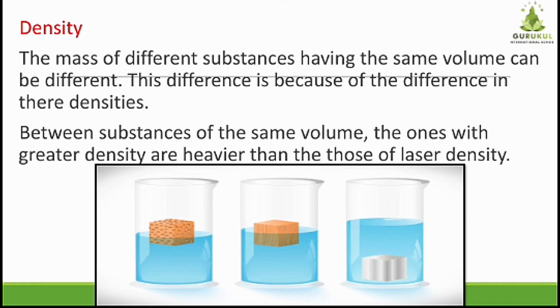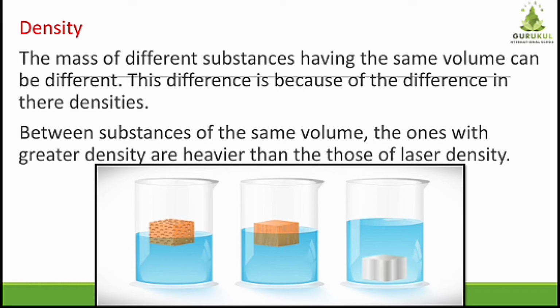Now here students, you can see three blocks we have put into the water. Three containers are there. The first block is made up of sponge. The second block is made up of wood. Third block is metal. So in the first picture, you can see that the first block is floating on the water. The second one, which is made of wood, is half inside the water, and the third one, which is made of metal, is sinking into the water. Means what? It is at the bottom.